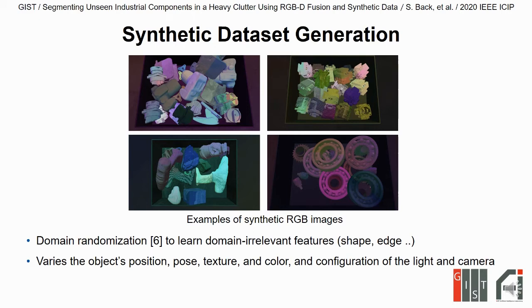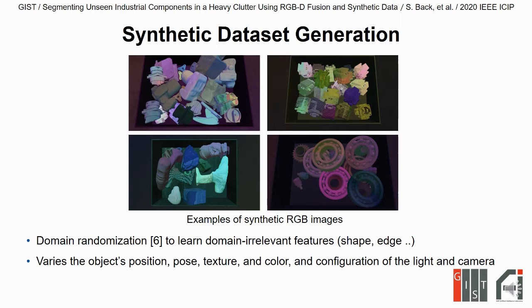For RGB images, we adopted domain randomization by randomly texturing the objects. By doing this, we can encourage the model to learn domain-relevant features such as shape and edges, while reducing computational costs and human effort required to optimize simulation environments.